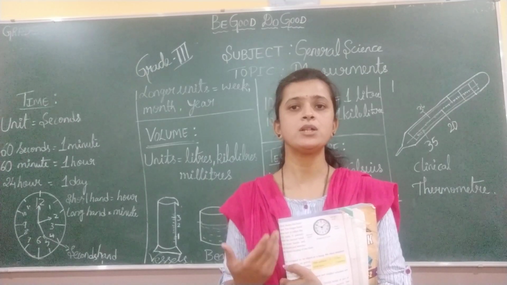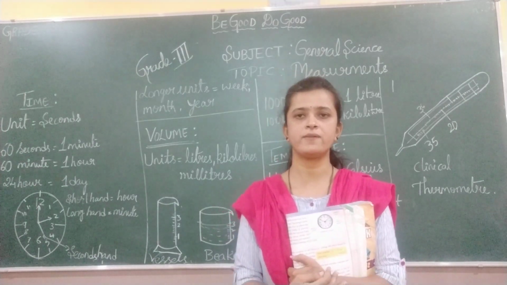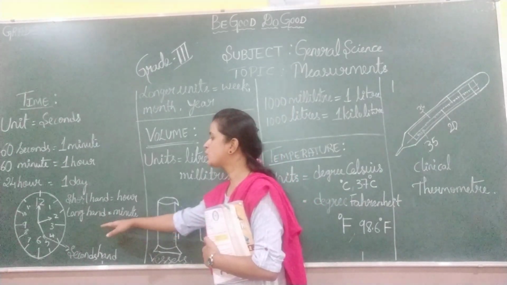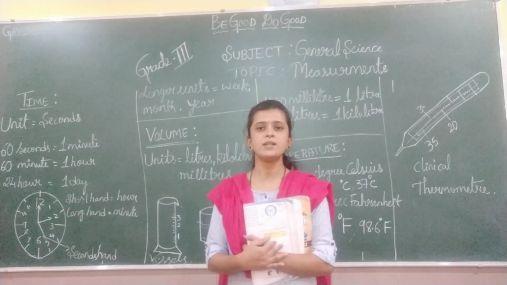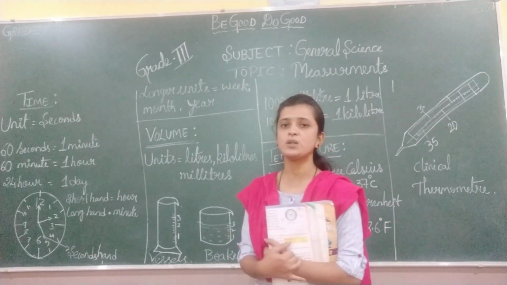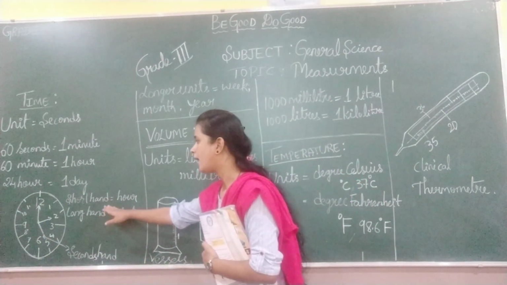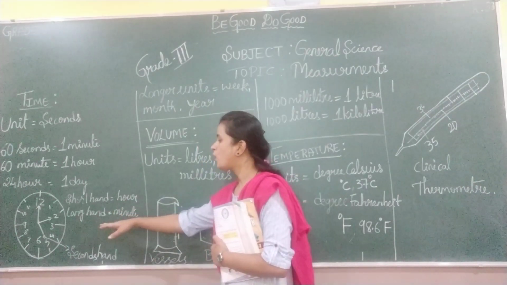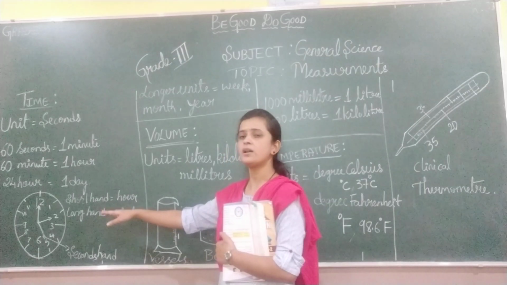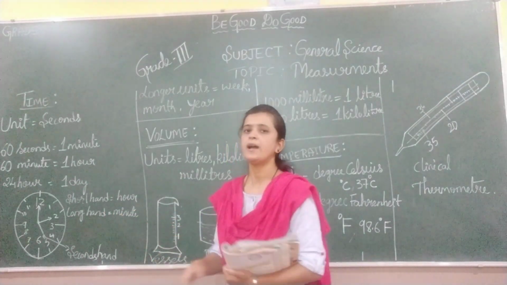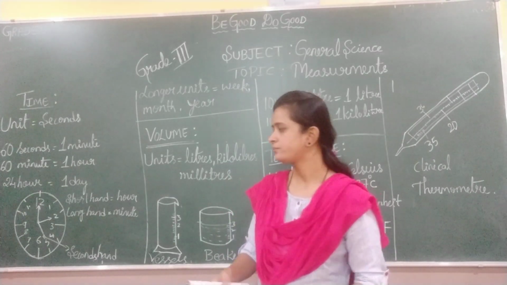The shorter hand is denoted as the hour hand. The longer hand is denoted as the minute hand, isn't it, children?